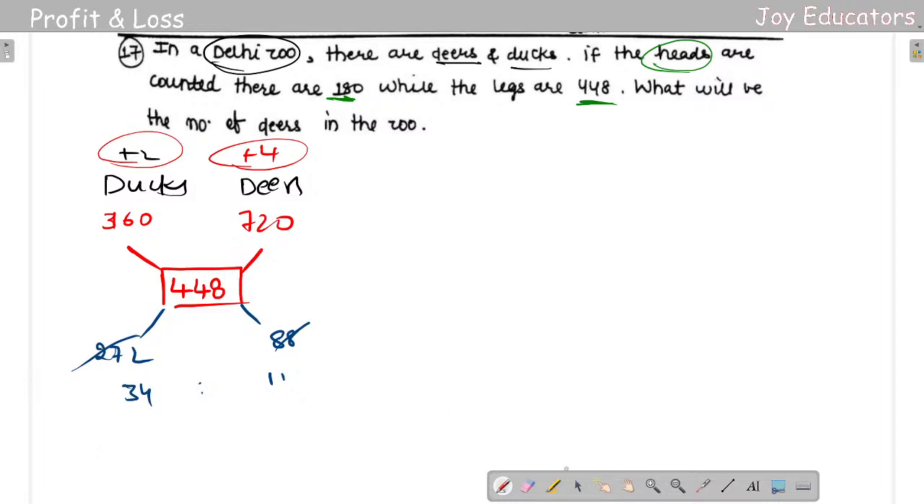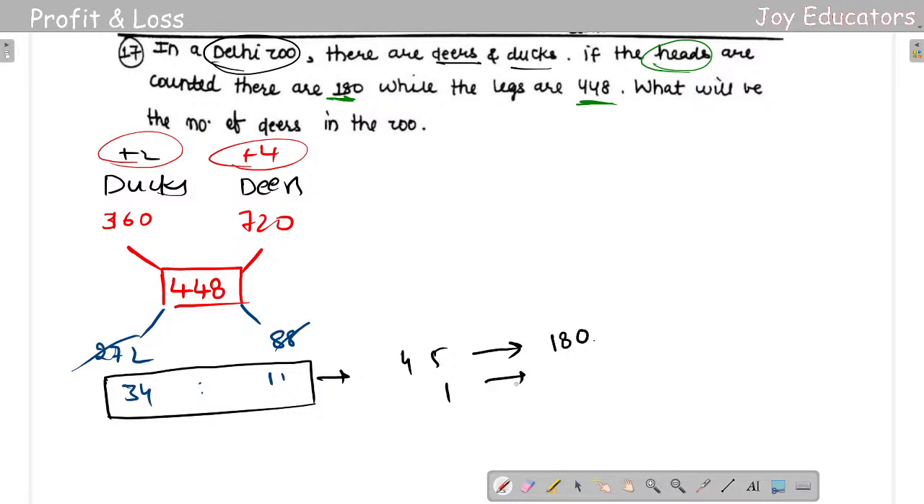Okay, so what are we gonna do? So it's the whole story. Whenever we get the ratio, if we add 5 and 4, we get 9. 9 is for how many? It is for 180 heads. Okay, for 180 heads, 9. For one head, how much? So 9 twos, 9 fives, 5 fours. Yeah, 4. So, how many ducks are there?